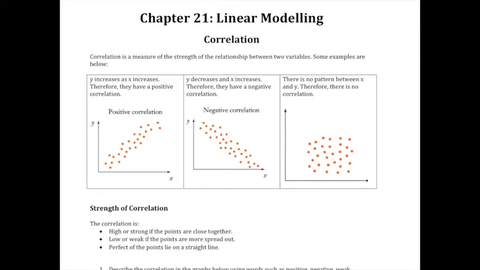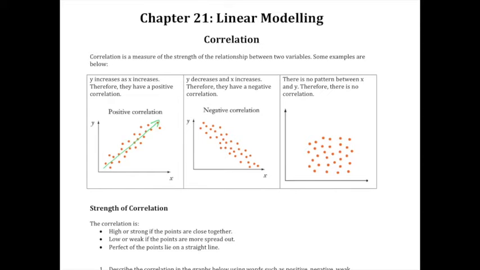So here, Y increases as X increases, therefore they have a positive correlation. So overall, the linear relationship is going in that direction. If one increases as the other increases, for the most part, roughly, as height increases, weight increases. Is that correct? For the most part, but not always.